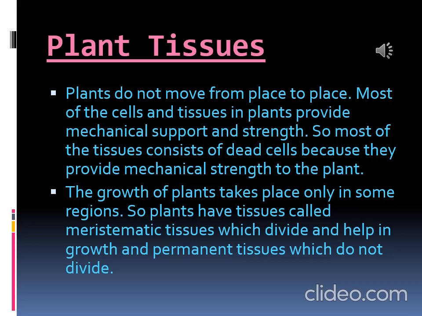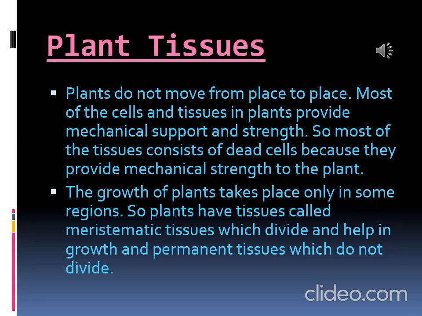Plants do not move from place to place. Most of the cells and tissues in plants provide mechanical support and strength. So, most of the tissues consist of dead cells because they provide mechanical strength to the plant.